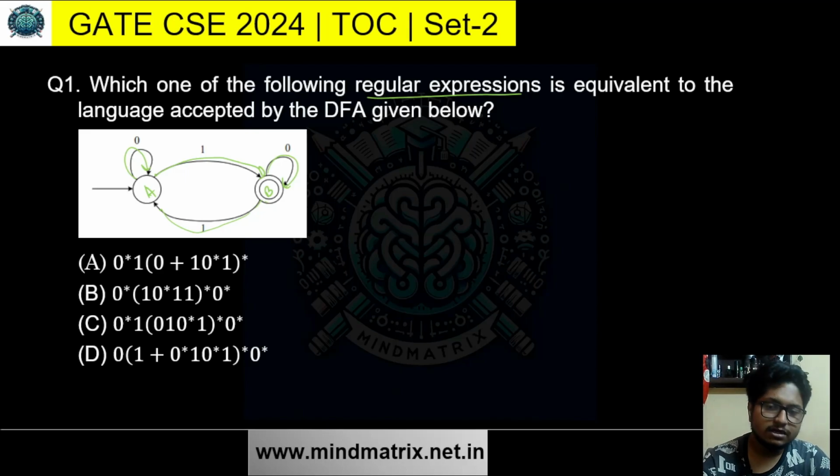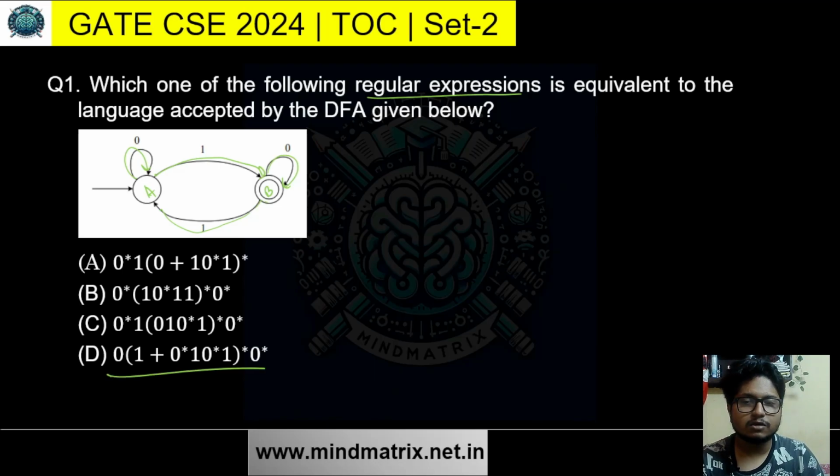Now, seeing this set of options, I can notice some things already. Let's talk about option D. So what does star mean? What does A star mean? A star means A to the power m, where m is greater than or equal to 0. So there can be no A or any number of A.